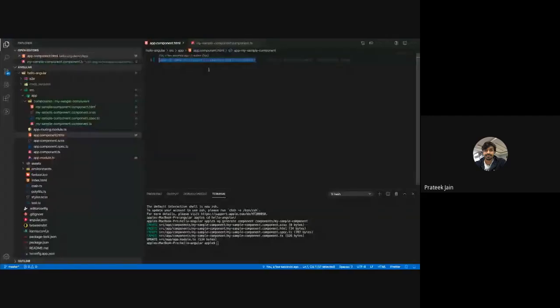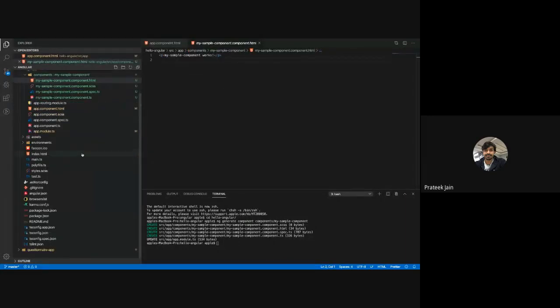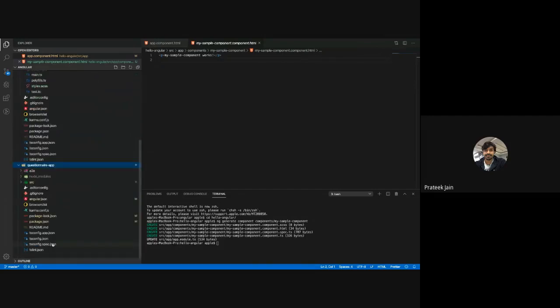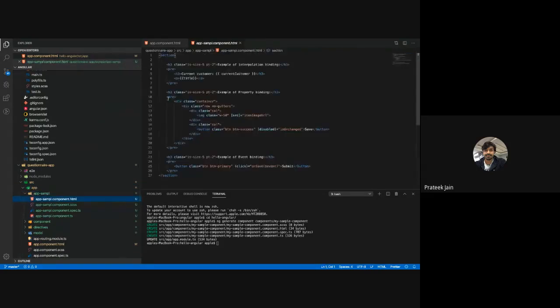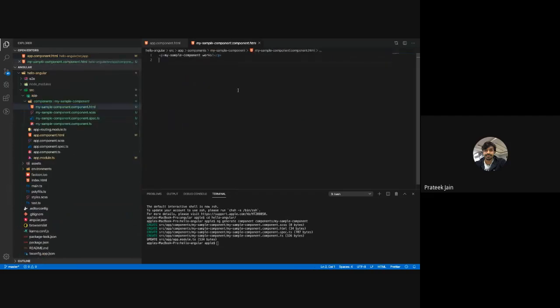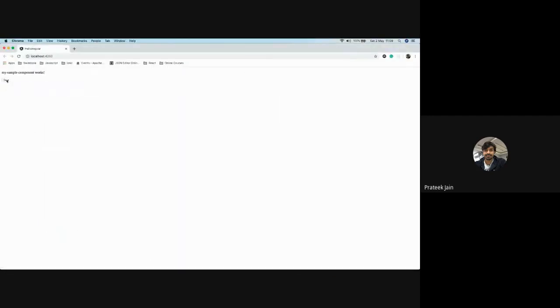Now, this is what is shown from this HTML page. So if I want to show something else, anything which you are creating, if I want to show this button, let's say I have this button there and I want to show that button in my component. So I'm going to copy that button, or I'm going to write that HTML here. I'm going to remove all the extra stuff. So this is my button, a simple button. I have saved that. When I go to my front end, you will see there is a save button coming here.